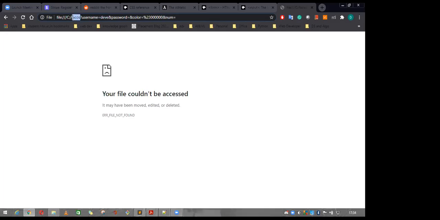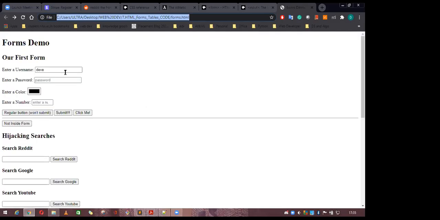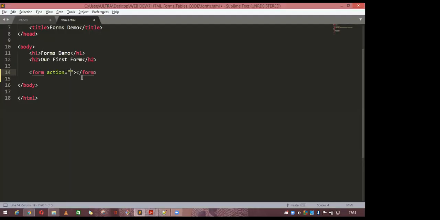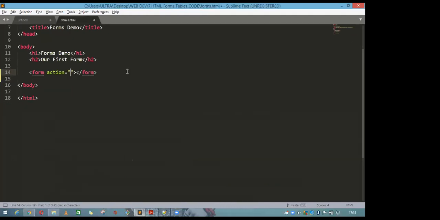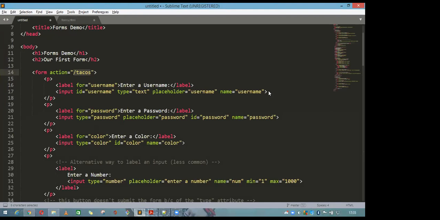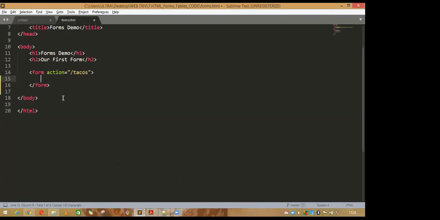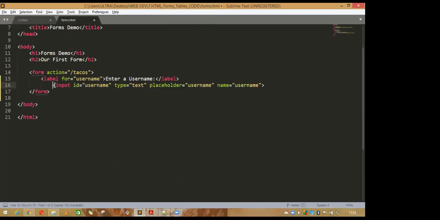It is going to this action and it is checking whether your username is correct or not, your password is correct or not, whatever the color is given is correct or not, and it is giving you the response at this point. So same it is going here. If you write down the action, any dummy action you can write because Tacos is not a real website. Take it here and write here, okay. And inside the form there are a lot of attributes you have to write here, okay. So take it here and paste it, okay, indent.